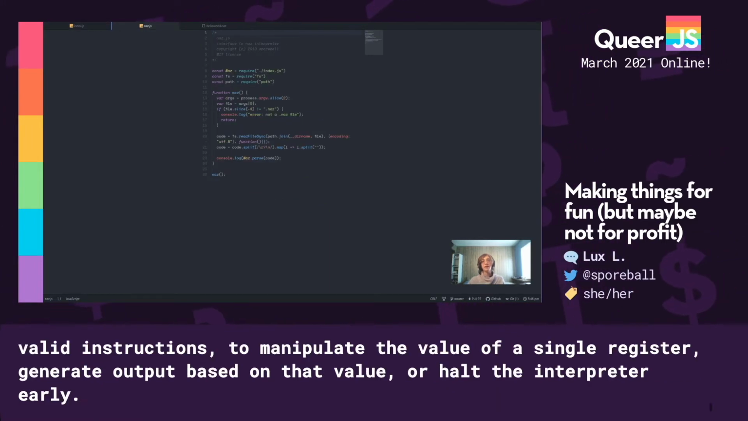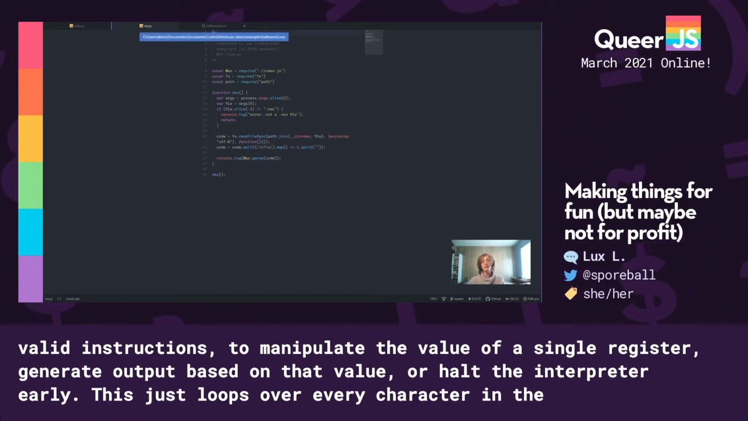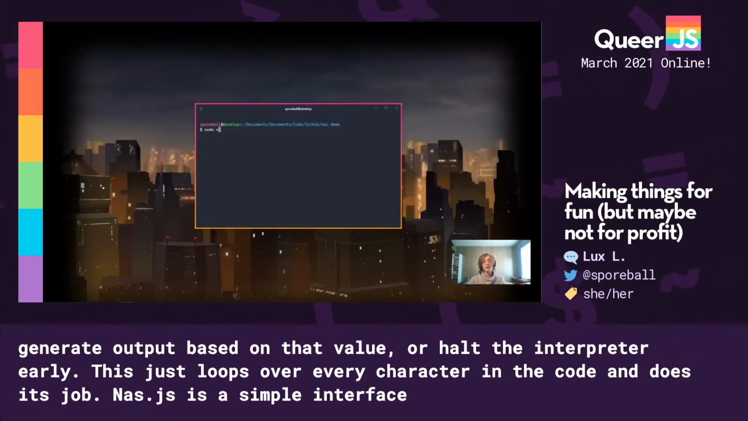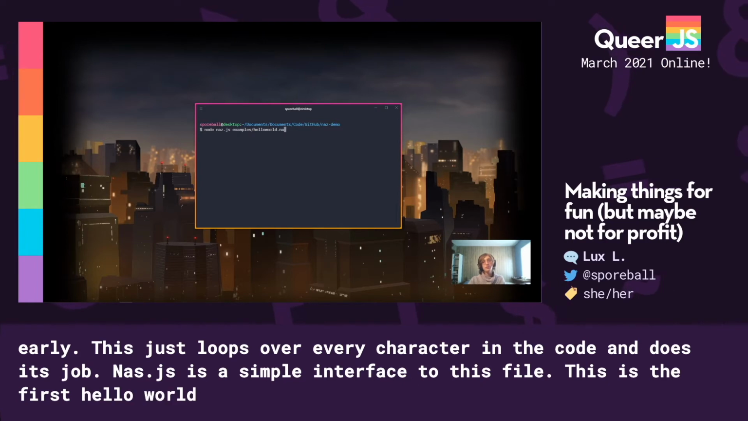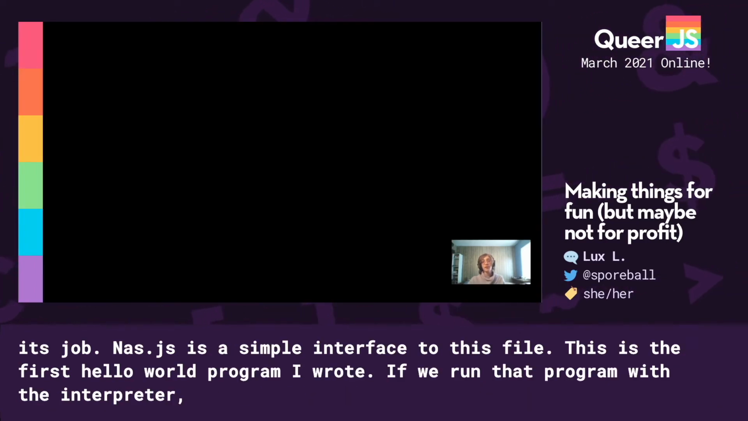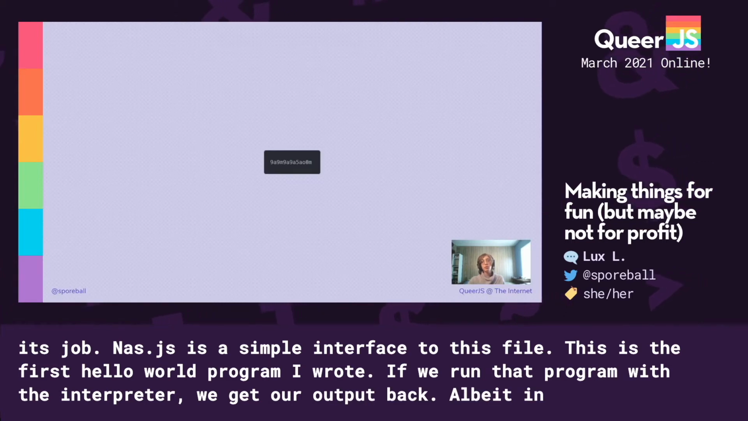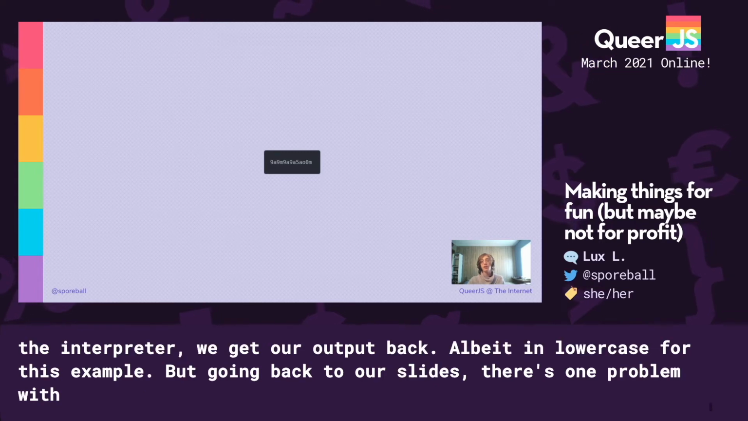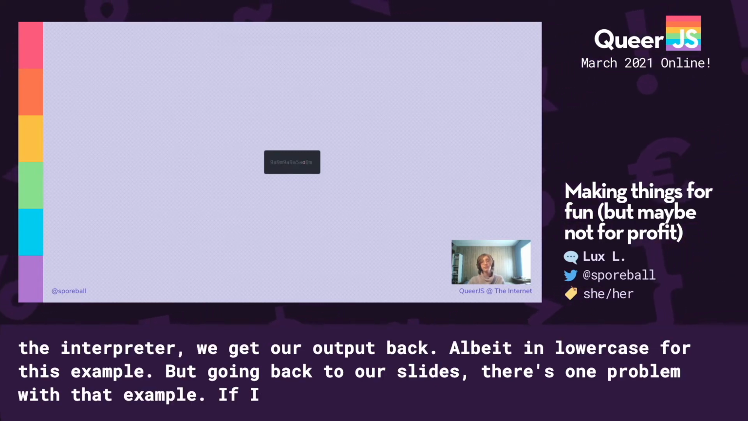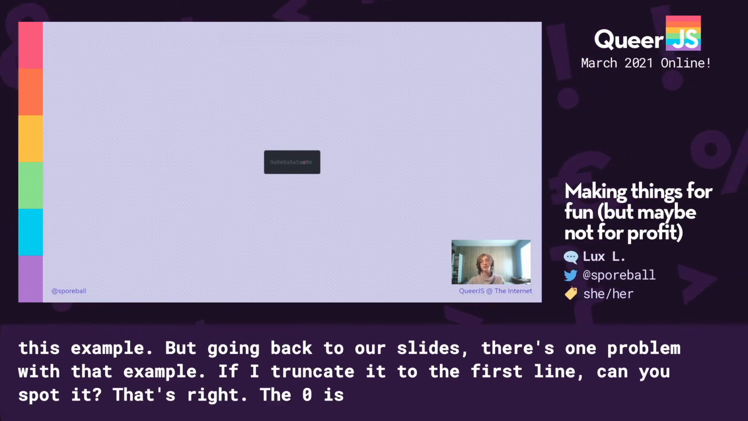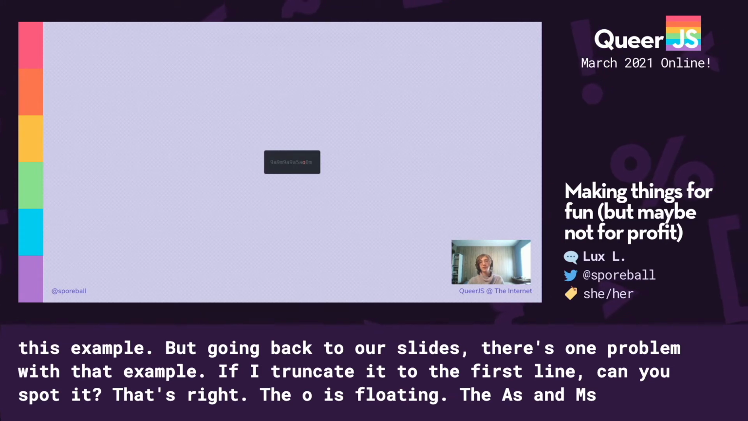Naz.js is a simple interface to this file, and this is the first Hello World program I wrote. If we run that program with the interpreter, we get our output back, albeit in lowercase for this example. But going back to our slides, there's one problem with that example. If I truncate it to the first line, can you spot it? That's right, the O is floating. The A's and M's depend on the most recently used number, but the O doesn't, so that nice repetition of numbers and letters is completely broken.